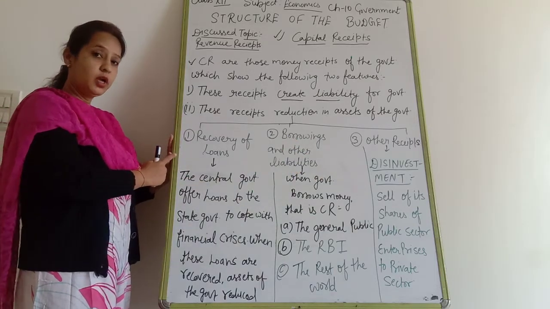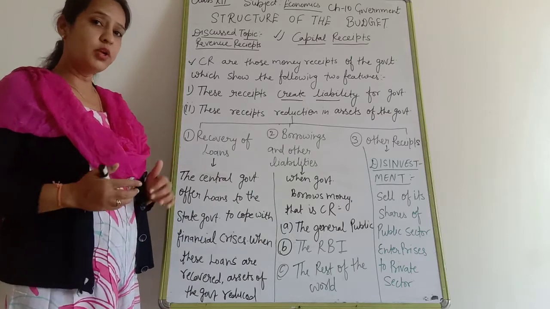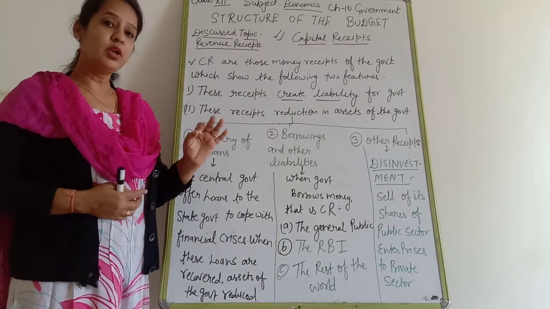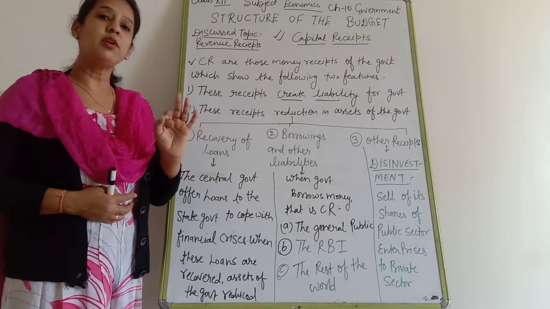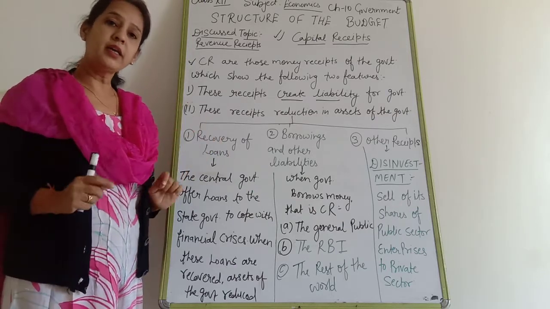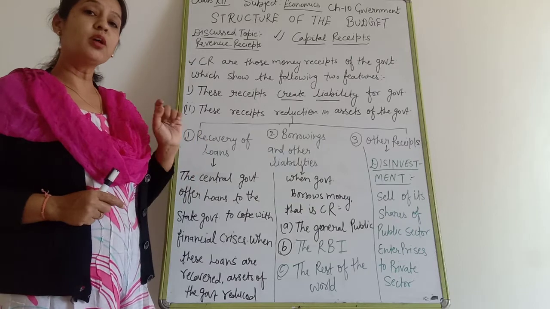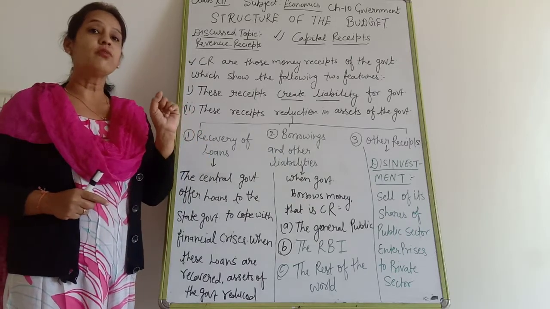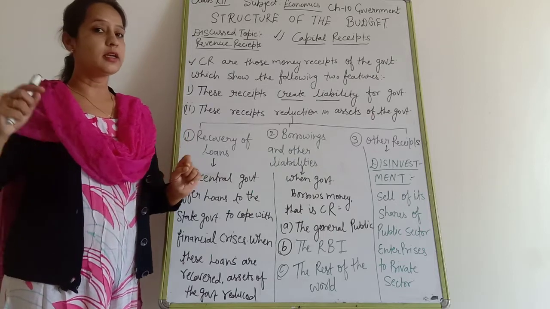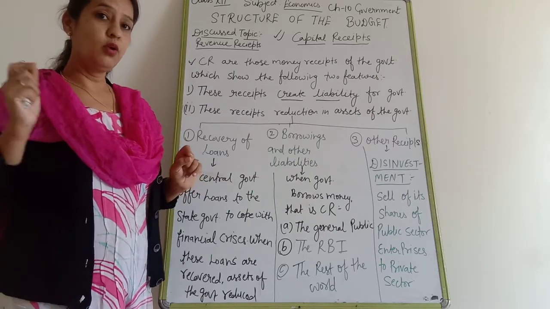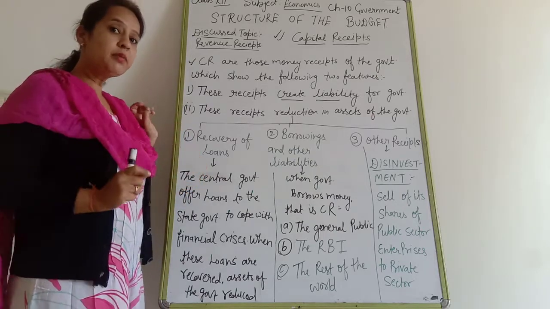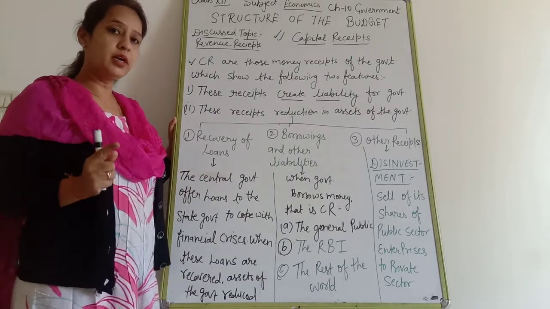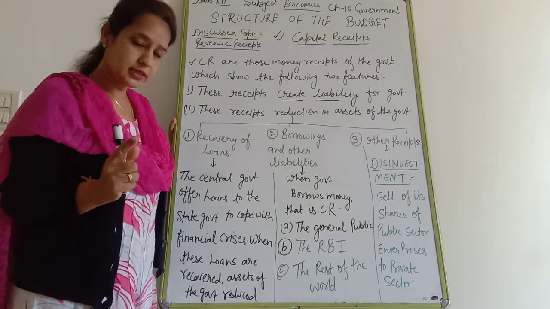Recovery of loans. If A has given a loan to B, then in the balance sheet of A, definitely on the side of assets, we show the loan to B. It means when we give a loan to anyone, that is known as an asset.